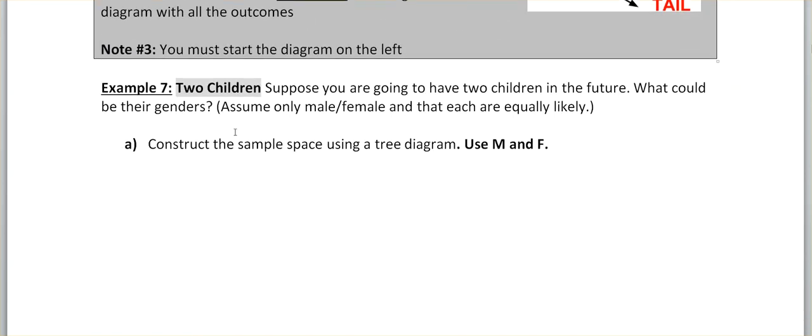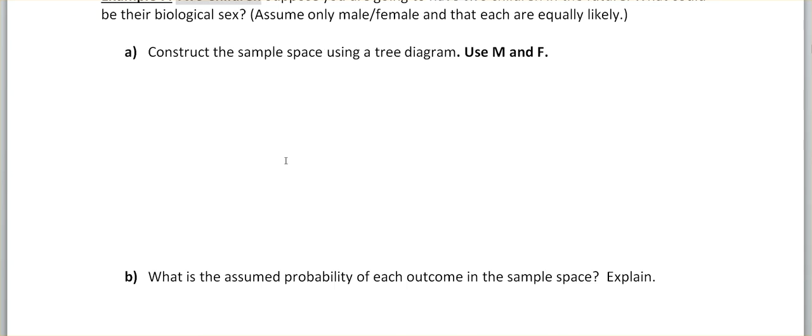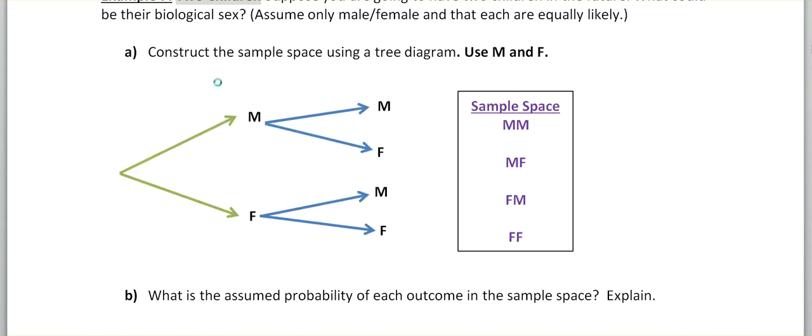All right, so suppose we are going to have 2 children in the future. Pretend you magically know that. What will be their biological sex? Okay, so we are going to construct that sample space. Now it's important that we start at the left, we work our way right, and that there's a vertical alignment going on here. So 1 second. And there you have it.